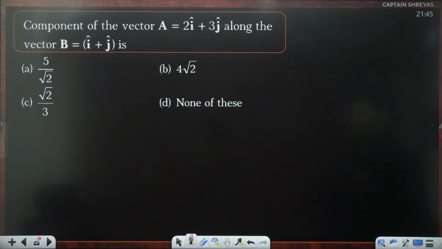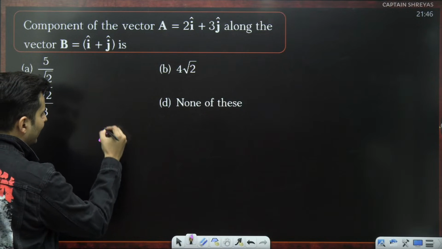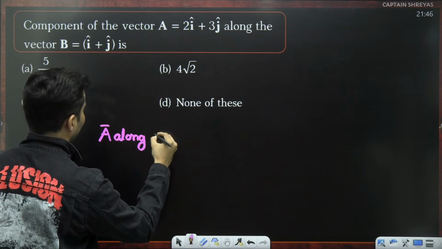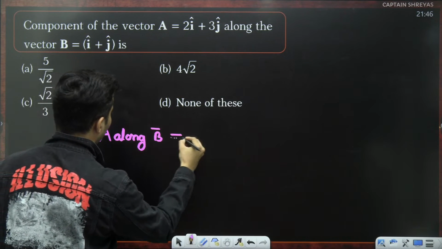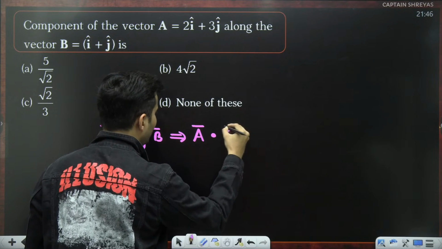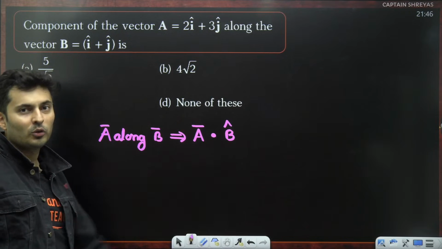What is this? The vector A along another vector. Guys, there is a direct formula for this. If you want to find vector A along any other vector, let's say B, you take the vector A and dot product it with the unit vector of that other vector along which you want to find it.